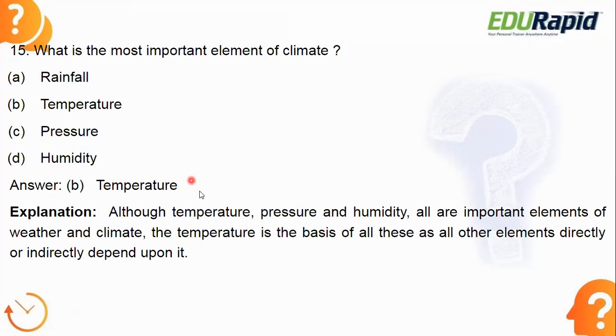Temperature is the basis for pressure, it is needed for humidity, and required for rainfall. So temperature is a very basic and fundamental element of the climate. That's why the option is B, temperature.